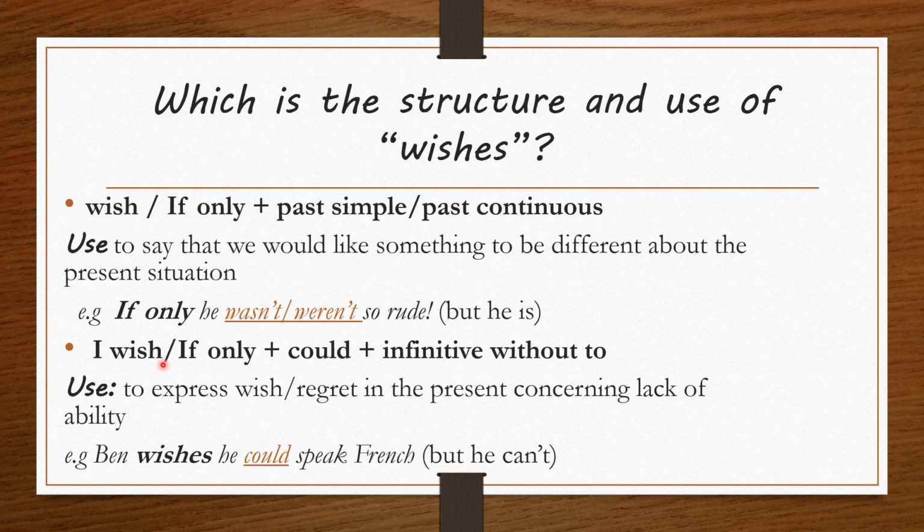We can also use I wish or if only plus could plus infinitive without to. Why do we use it? To express wish, regret in the present concerning lack of ability. Ben wishes he could speak French, but he can't. So I'm using wish plus could plus infinitive without to to express a regret in the present concerning lack of ability.